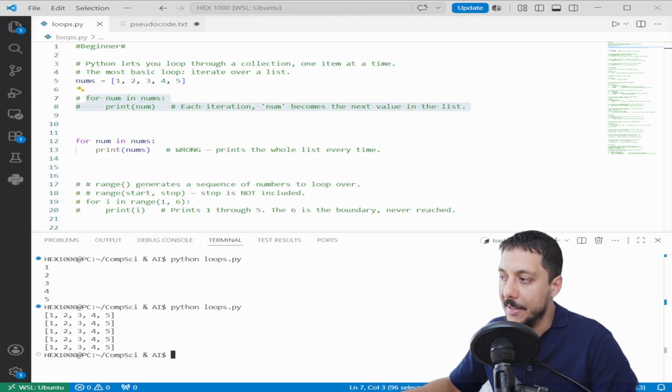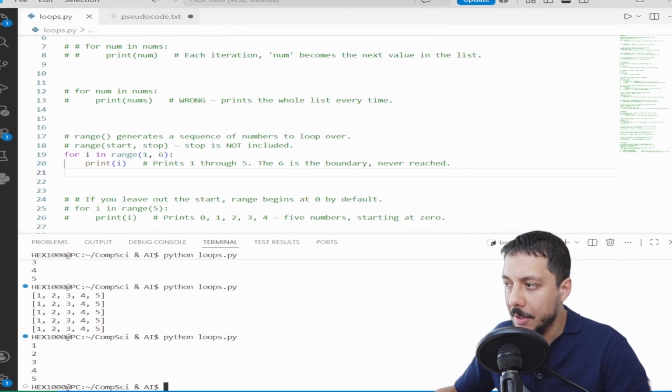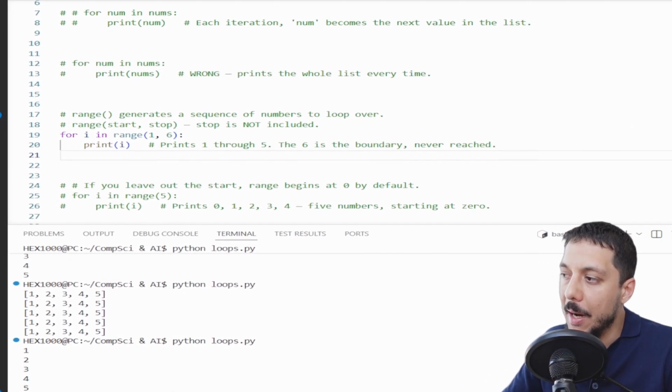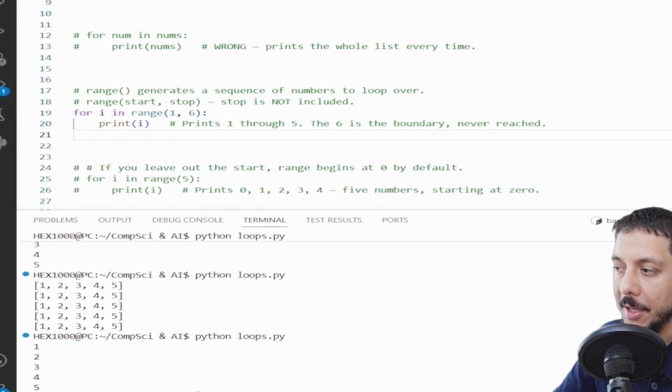What if you don't have a list? You just want to repeat something a certain number of times. That's what range gives you. Let's code these out, open range, and run it. Range 1, 6 starts at 1, stops before 6. The second number is the boundary. Python stops just before it, never at it. This trips up everyone at first.